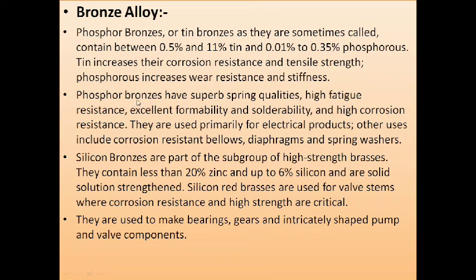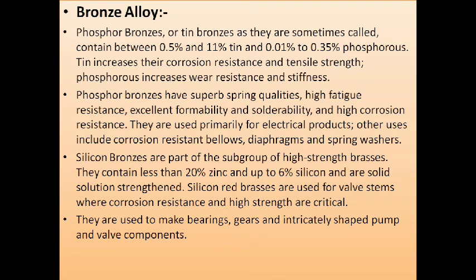Phosphor bronze has superior spring qualities, high fatigue resistance, excellent formability and solderability, and high corrosion resistance. They are used primarily for electrical products. Other uses include corrosion resistant bellows, diaphragms, and spring washers. Silicon bronzes are part of the subgroup of high strength brasses.